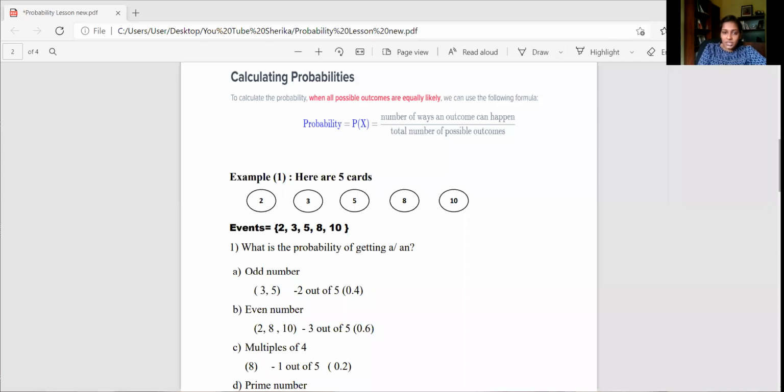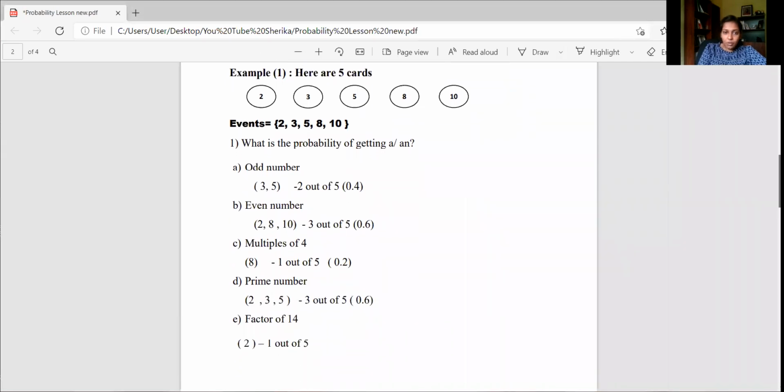This is my first example. Here are 5 cards. So what are my cards? Number 2, number 3, number 5, number 8, and number 10. So this is the question. What is the probability of getting, in part A, an odd number?